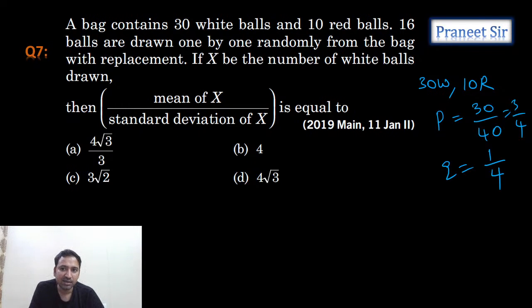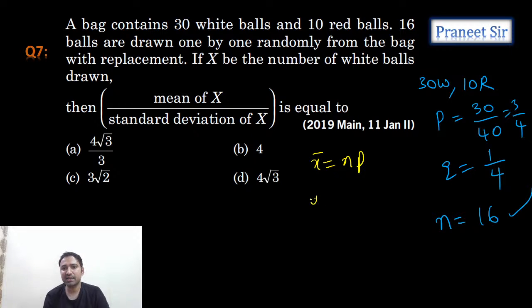Okay, fine. Total number of operations are how many, guys? So 16 balls we are drawing, so that means 16 times we are performing the same random experiment. But this is a binomial distribution. For a binomial distribution, what are the mean and standard deviation? Okay, let me tell you. For a binomial distribution, mean x bar is equal to np. Standard deviation sigma is equal to root npq. So from this, we can calculate the mean and variance.